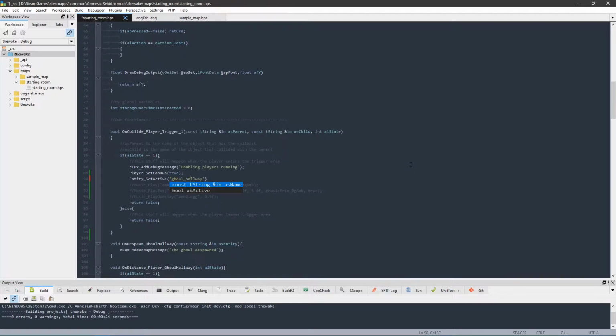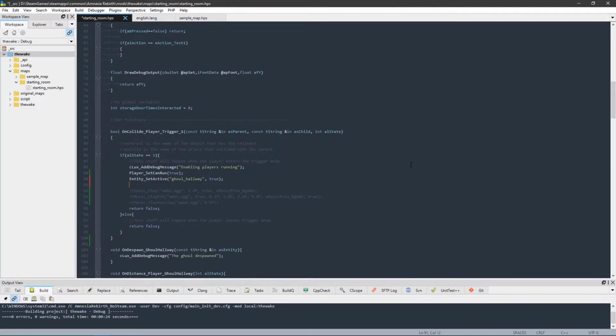Let's change that, and we're going to set it to true because we do want him to spawn in. Now we set this to true, so now our ghoul has spawned in at this point. So now what we're gonna do is we're gonna set 2 callbacks. We're gonna set a callback for when the ghoul enters hunt mode, and then we're gonna set a callback from when the ghoul enters idle. And then with these we can choose when to play and stop our music.